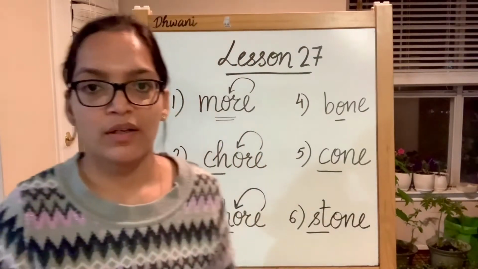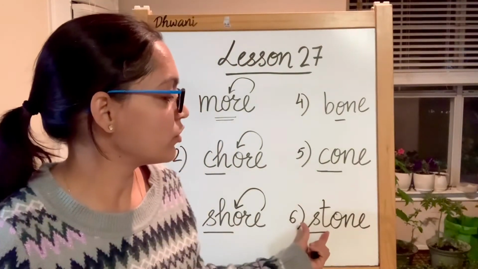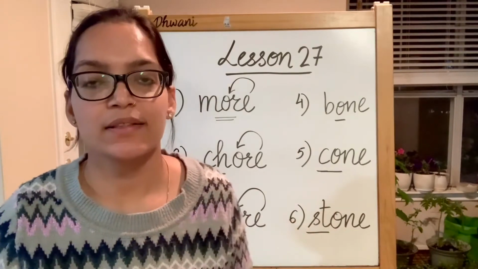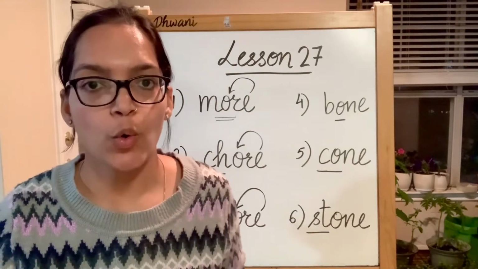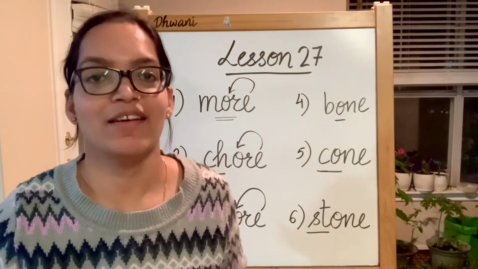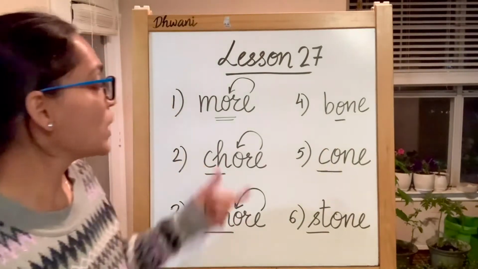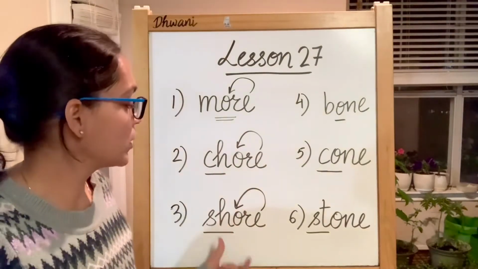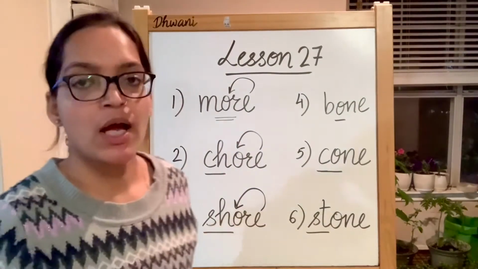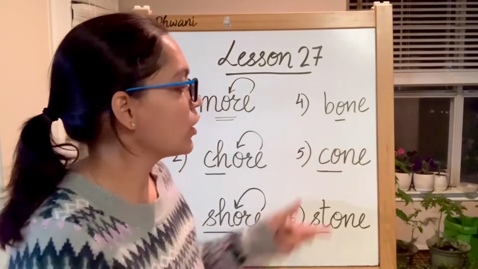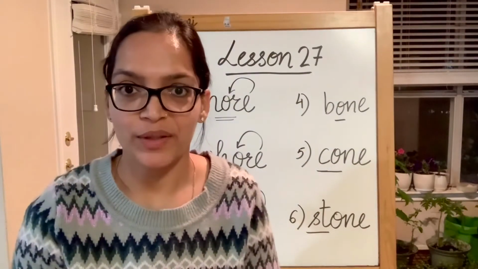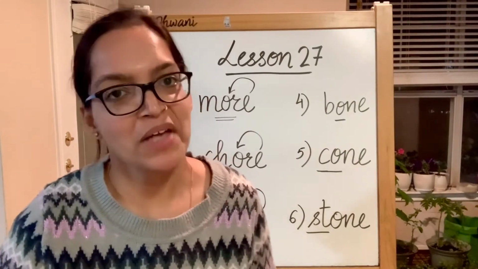Let's do a blending word. So it's going to have ST where the sounds are going to blend. St sound, st, st, O, sto, and n, stone. More, chore, shore, bone, cone, and stone. Now let's do some sentences.